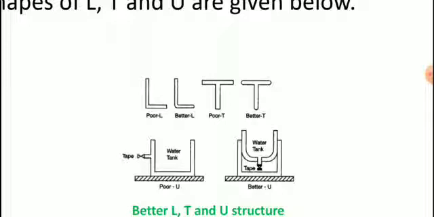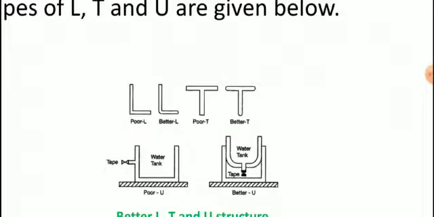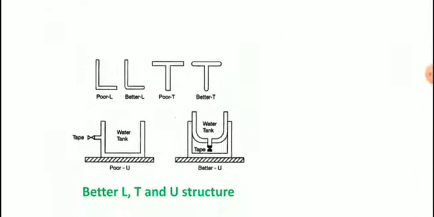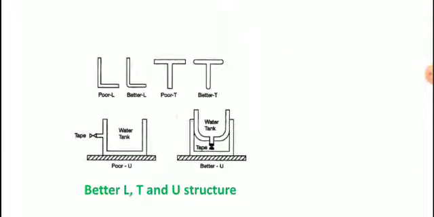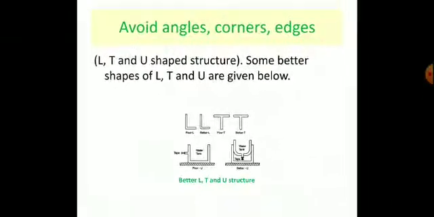To eliminate this poor design, better L, T and U designs are molded, as you can see from this slide, where the sharp corners are molded into smooth surfaces so that stress corrosion can be reduced by avoiding angles, corners and edges.